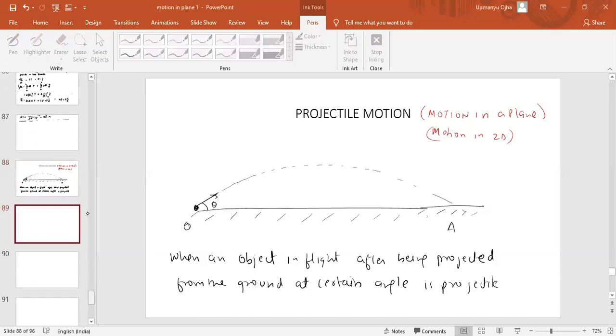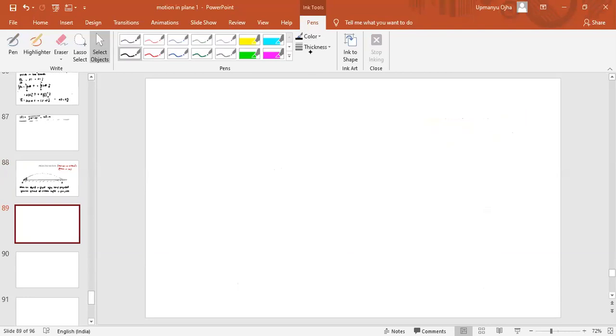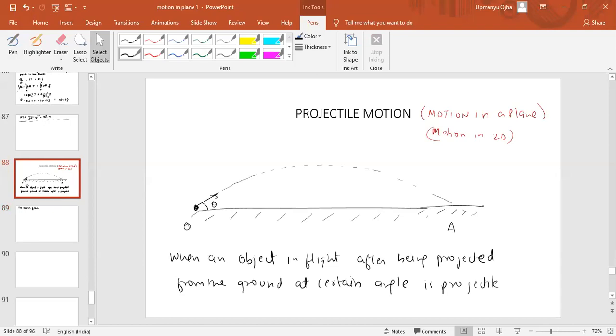The motion of this particle under the action of gravity is known as projectile motion.